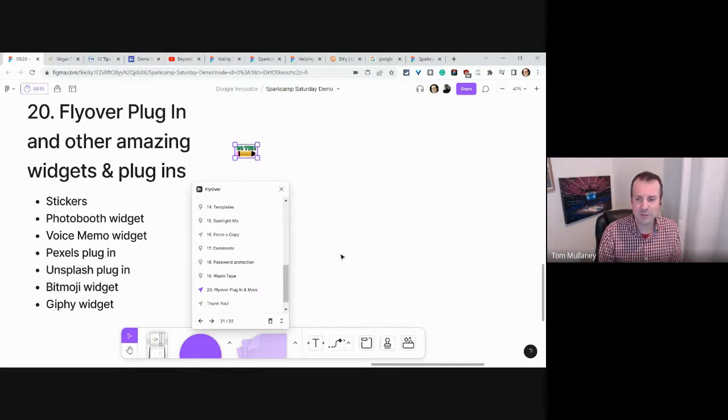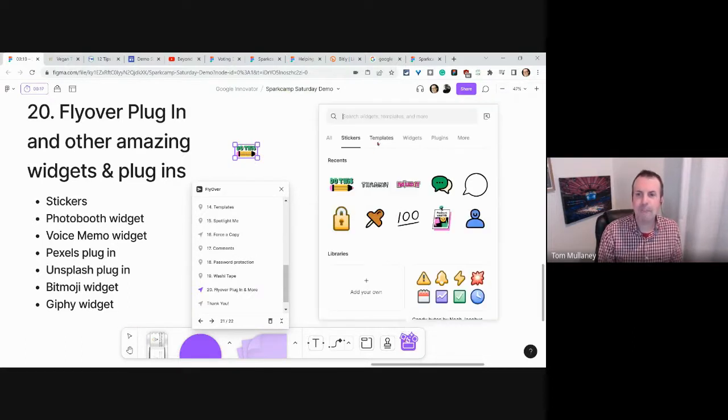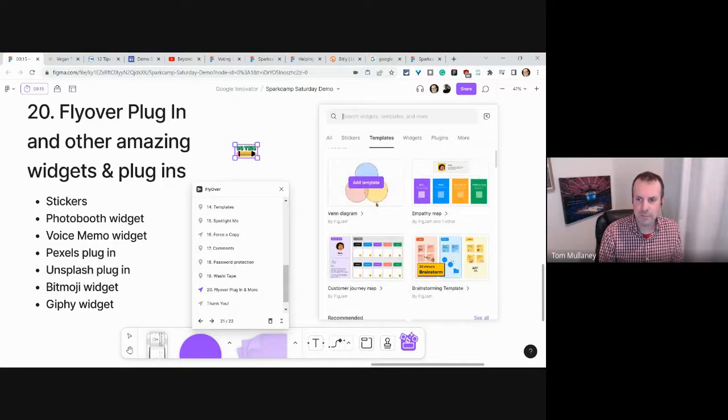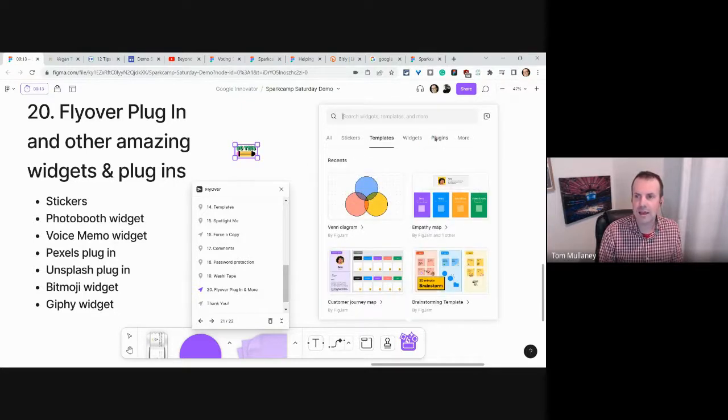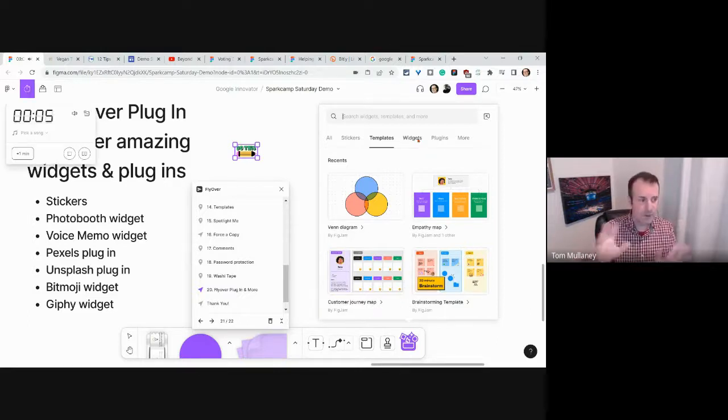I think teachers will love that one. Here you can even access your templates again. You can access all sorts of widgets and plugins, including a photo booth widget and a voice memo widget. So if you like Moat and you need it in your FigJam, you got it. Pexels, Unsplash, Bitmoji, Giphy, they're all there. Just search for them. Really cool.